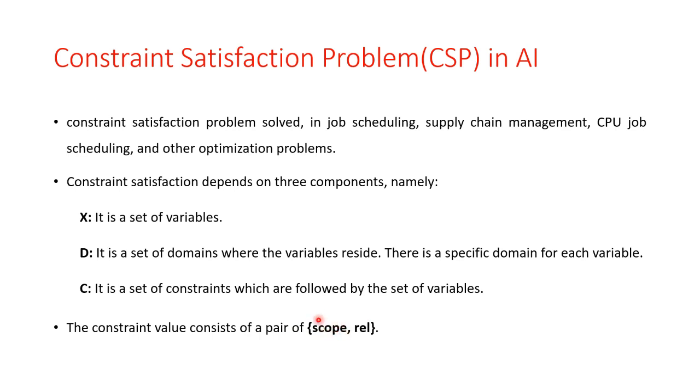Scope is a tuple of variables which participate in the constraint, and relation is the list of values which the variables can take to satisfy the constraint of the problem. We can use this type of constraint satisfaction problem in job scheduling, supply chain management, CPU job scheduling, and other optimization problems also.